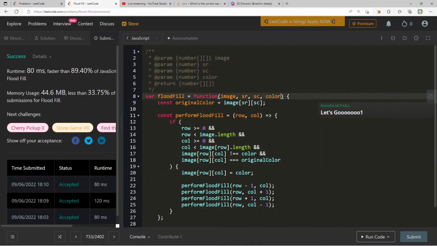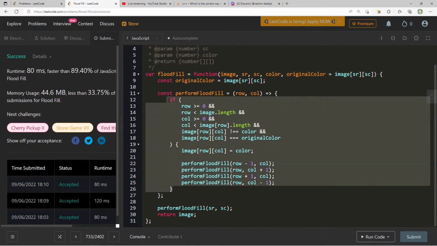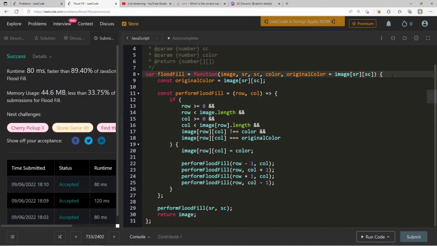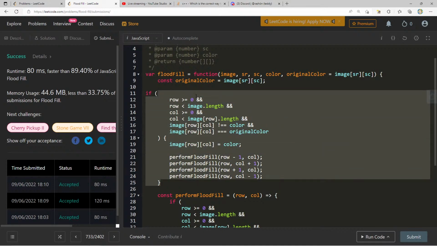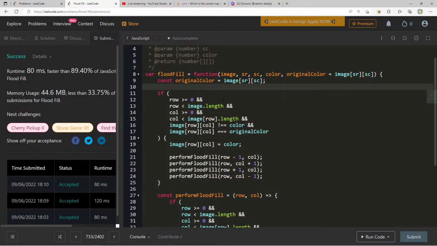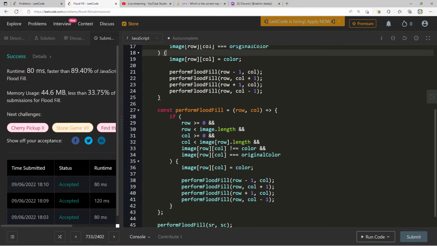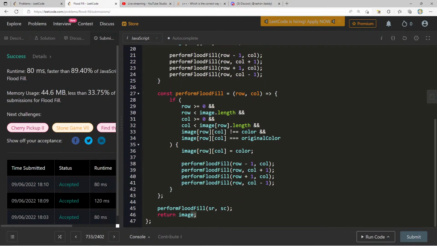So now let me do the thing that I was going to start the first time. I think I was already kind of trending to there. So yeah, original color is image of SR SC. I think really here I can still keep that. Let's see if row, okay, perform flood fill, return image.